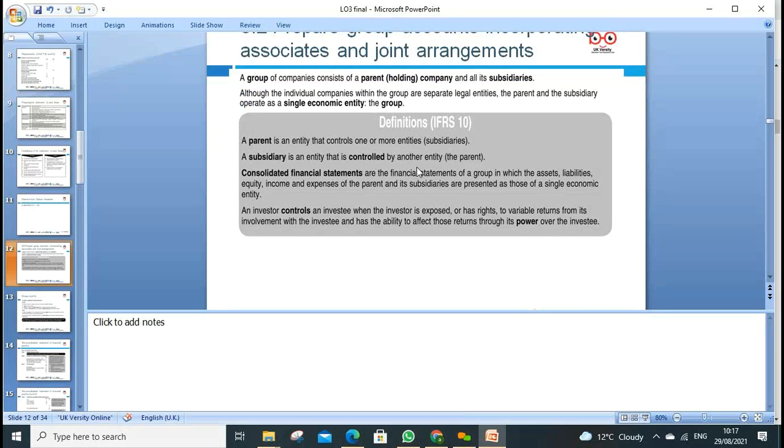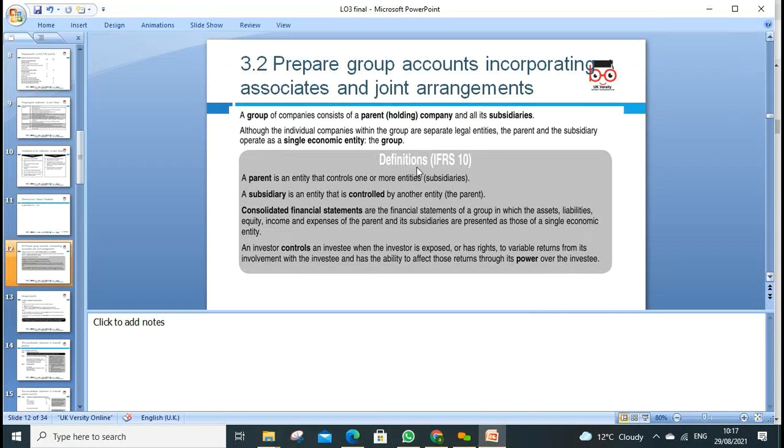And then we can look at 3.2, prepare the group accounts incorporating associate and joint arrangement. A group of companies consists of the parent, as we mentioned, and its subsidiary. IFRS 10 is a standard as well.